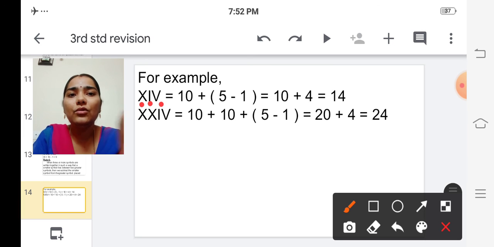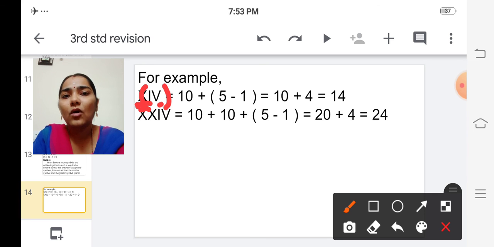So what we have to do for this? Follow the second rule, that is any symbol written after the larger symbol. So what we have to do, we have to add, isn't it? So we have to add this 10 plus this one. See the small Roman letter 1 and 5. So smaller symbol is written before the larger one.